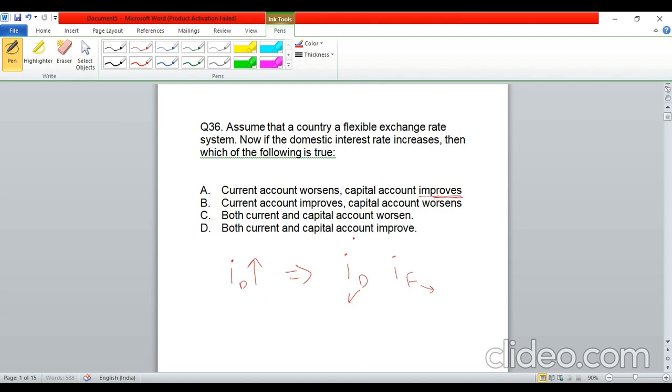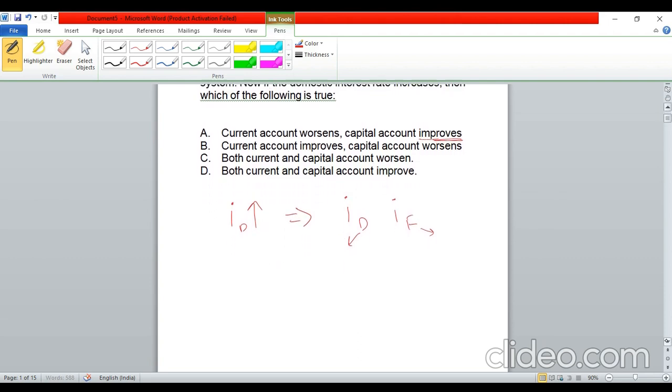Okay. Now, what will be its impact on the current account? As you just saw, if the interest rate increases, there will be foreign capital inflow. Because of those foreign capital inflows, there will be some impact on our exchange rate. Foreign investors will come with dollars to invest in the Indian economy.